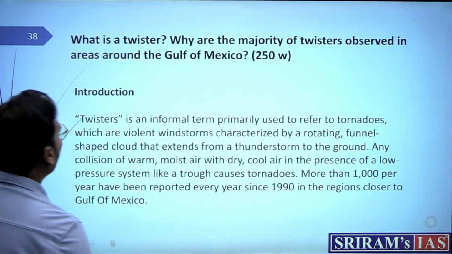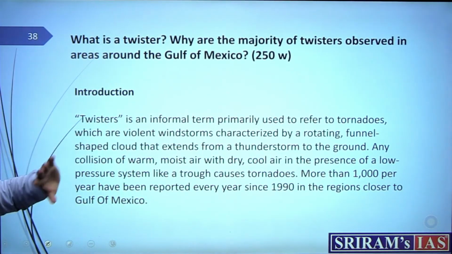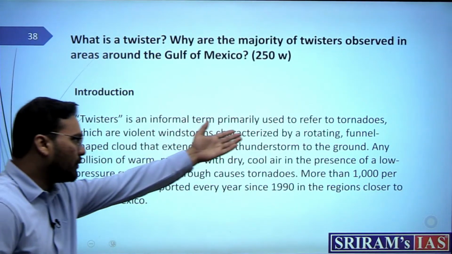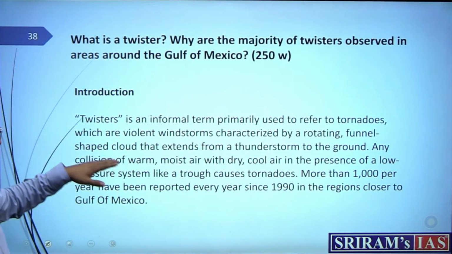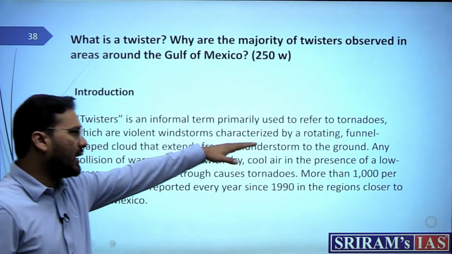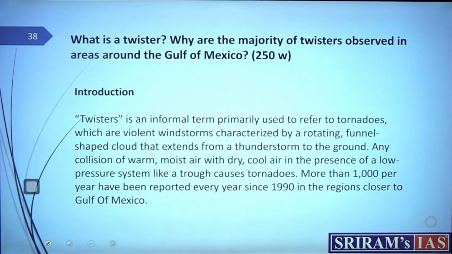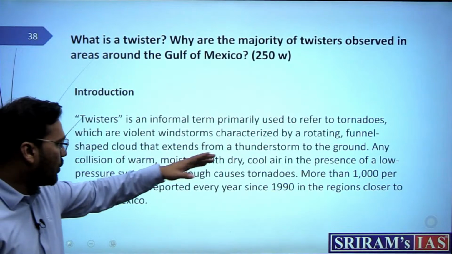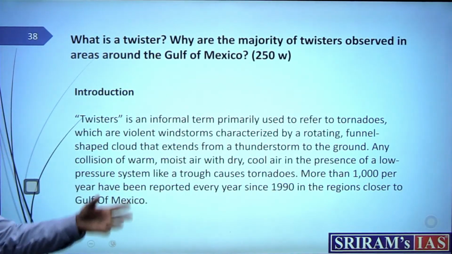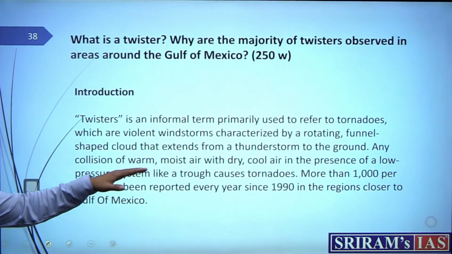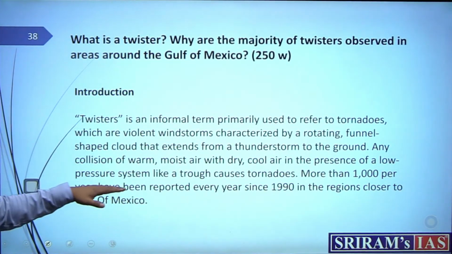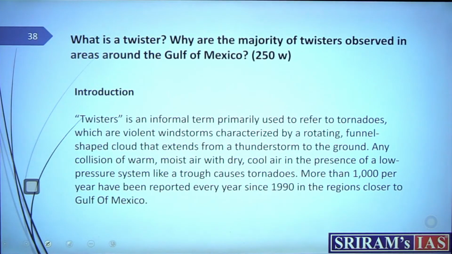Okay, fine. Now, what is a twister? It is an informal or colloquial term, primarily used for tornadoes, which are not water type, violent windstorms characterized by a rotating funnel-shaped cloud that extends from a thunderstorm to the ground. Any collision of warm moist air with dry cool air in the presence of a low pressure system like a trough causes tornadoes.